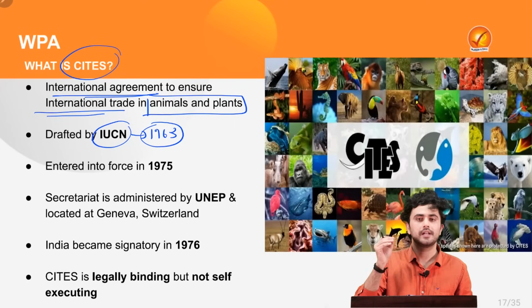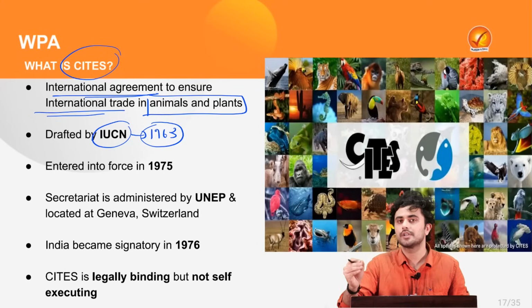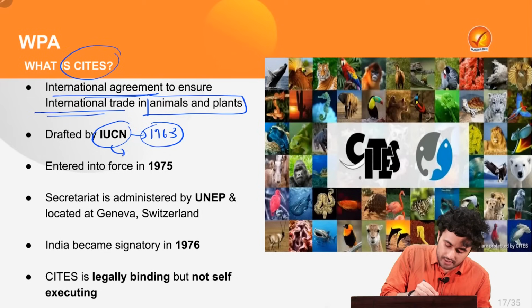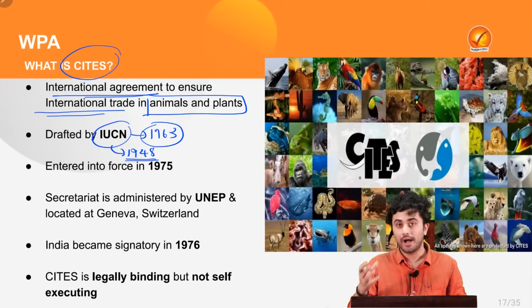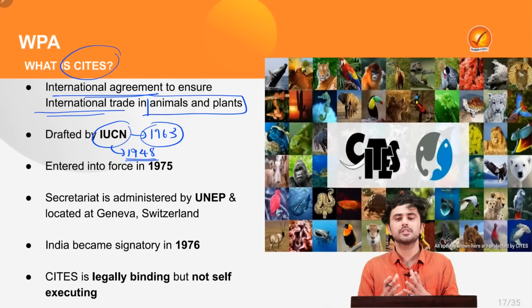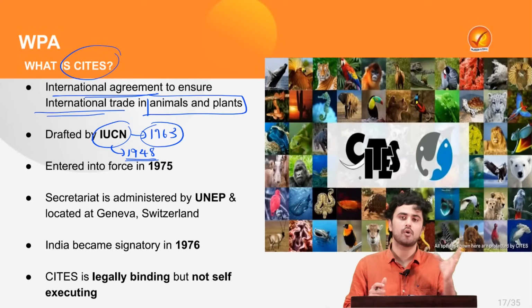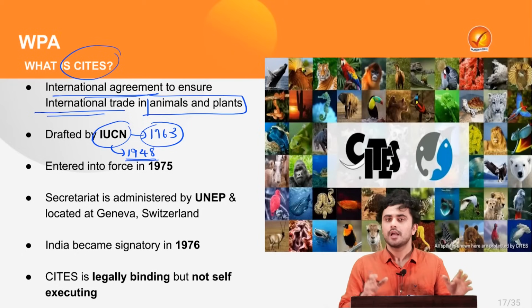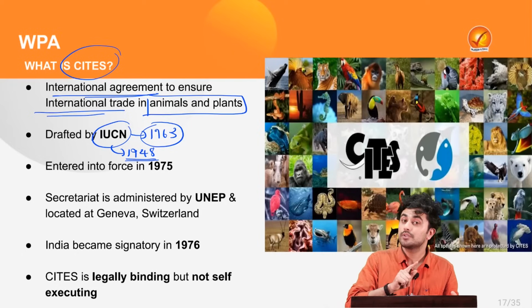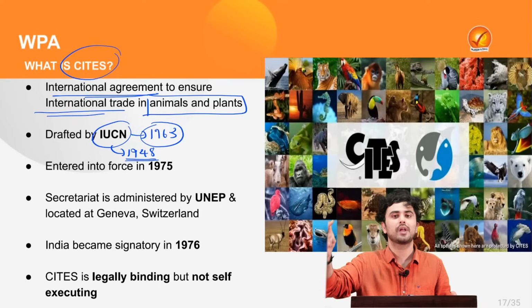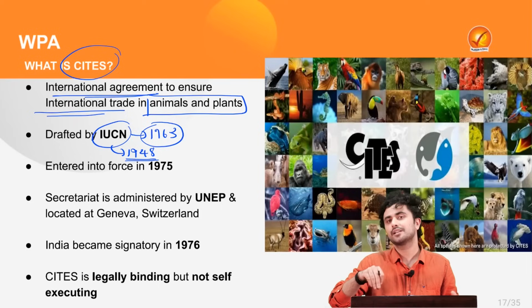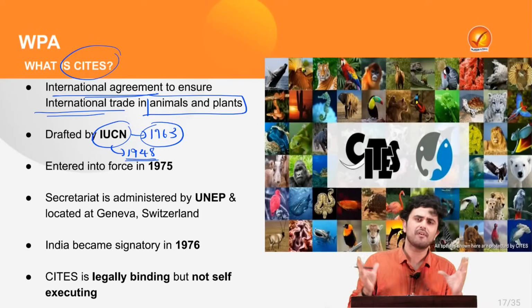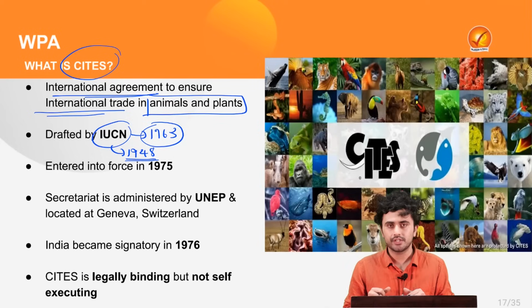IUCN stands for International Union for Conservation of Nature, which was created in the year 1948 by various governmental organizations as well as civil society organizations for the ultimate aim of protection of nature. Here keep in mind that IUCN is not an organ of the United Nations, but it acts as an observer to various environment initiatives of the United Nations, such as UNEP.